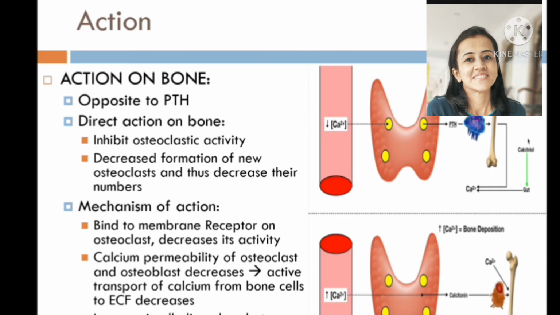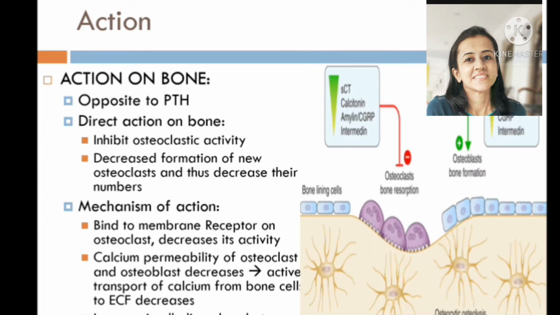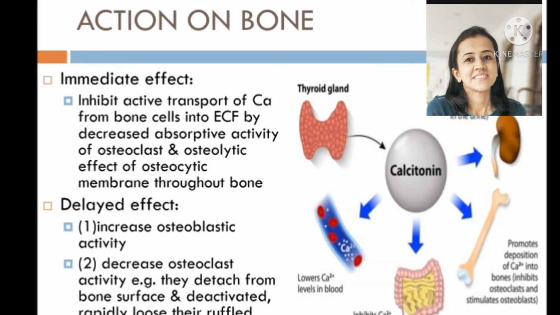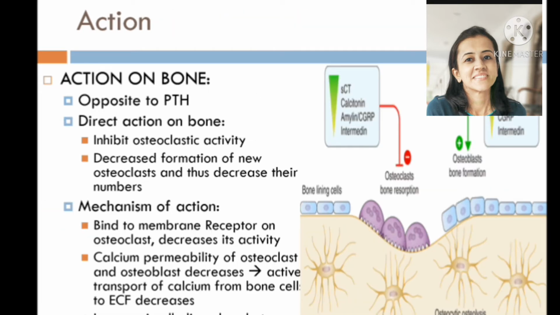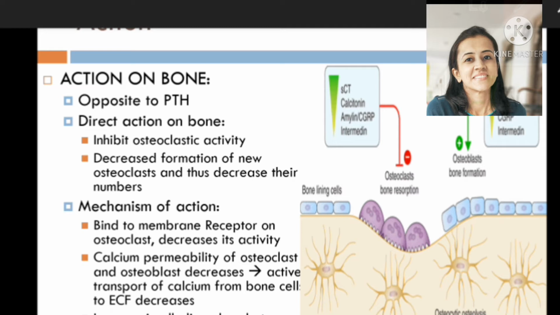How does it act? Mechanism of action: it binds with the membrane receptors present on the osteoclast, you can see here, and there is decreased activity of osteoclast. Now, calcium permeability of osteoclast and osteoblast decreases, and the active transport of calcium from bone cell to the extracellular fluid decreases. Also, it increases alkaline phosphatase synthesis from osteoblast.